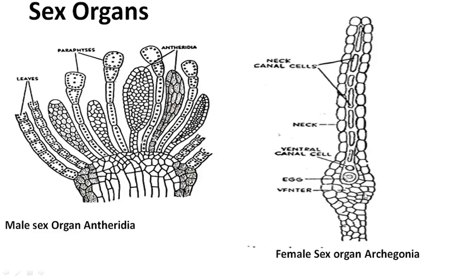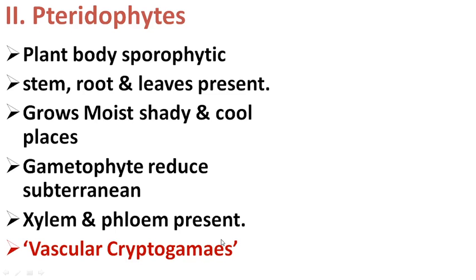It has a basal broad venter, a bulbous portion. Within the venter there is an egg, which we consider the haploid female gamete, and there is an elongated neck. The neck has neck canal cells, and on the upper side of the archegonium there is a lid cell or cover cell. So this is the typical structure of archegonia present in the bryophytes.